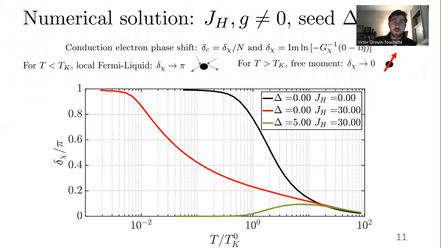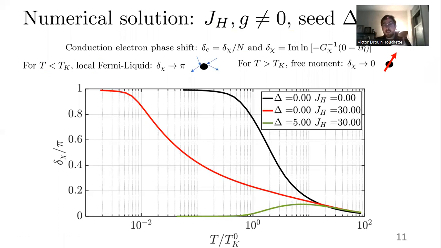And when we do that, here I show a measure of the Fermi liquid-like feature of this quantum impurity model, the conduction electron phase shift. In black here, you can see the conduction phase shift being close to 0 at high temperature. That's the paramagnetic phase. And then hitting 1, or pi, as a local Fermi liquid develops. This is in the absence of any Hund's coupling or any pairing delta. But as we increase Hund's coupling with no pairing whatsoever, we have a much reduced Kondo temperature over here, as I explained in the phase diagram.